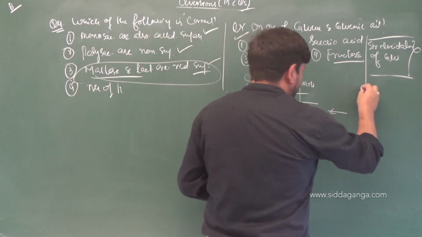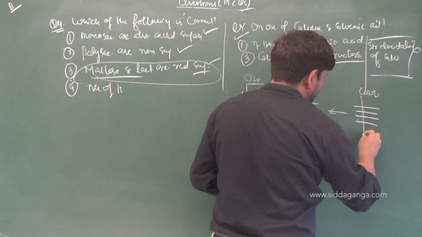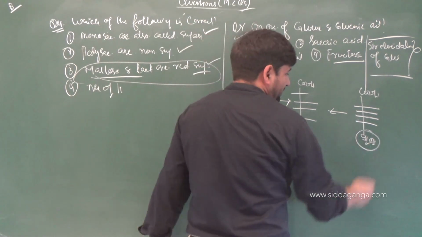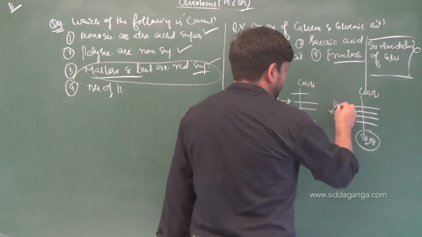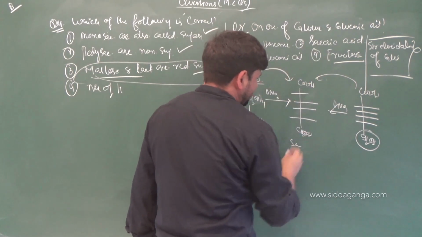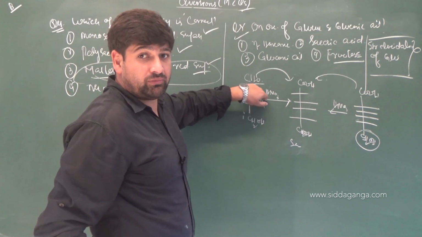From gluconic acid, the reaction is exactly same, because that also contains one primary hydroxyl group. If it is treated with nitric acid, both of these are giving us what? Saccharic acid, indicating that aldehyde is present when strong oxidation is brought about in HNO3.